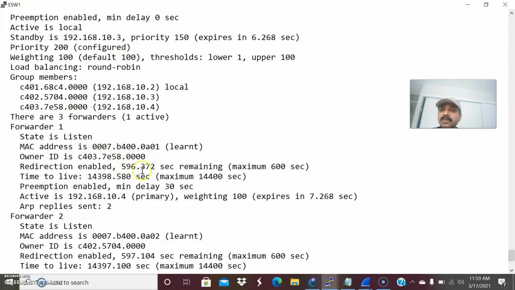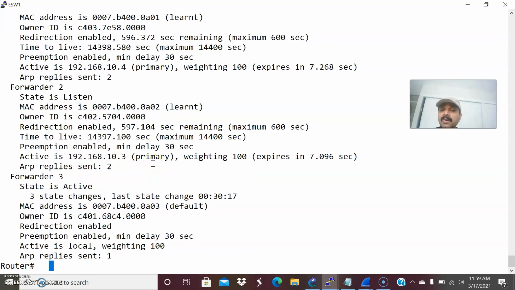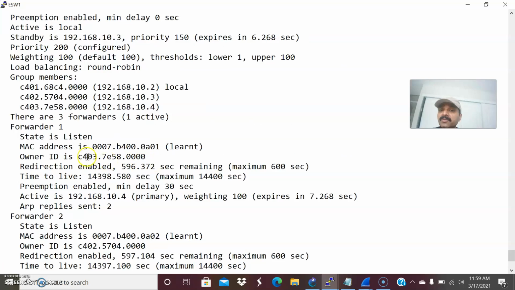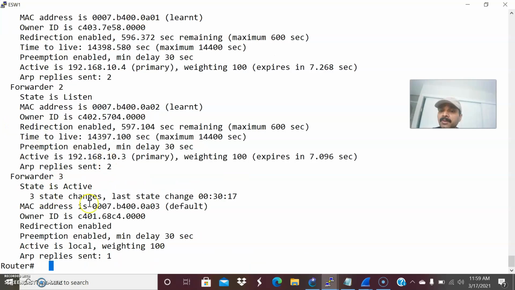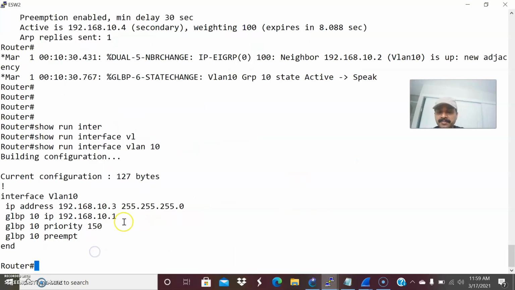So these are the active virtual forwarders. So each and every router assigns its own MAC address, a virtual forwarder mechanism. So here, right, you are seeing forwarder 1, forwarder 2 and forwarder 3 is active. So this is active for the forwarder MAC address 03. So that's the way it is assigned for the first gateway. So let us go for the second one.